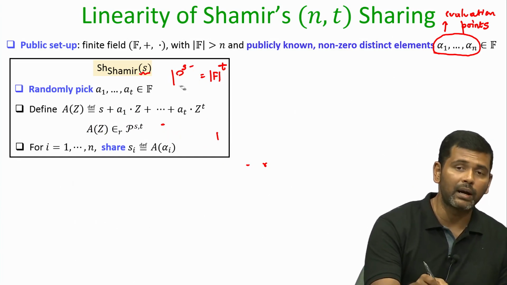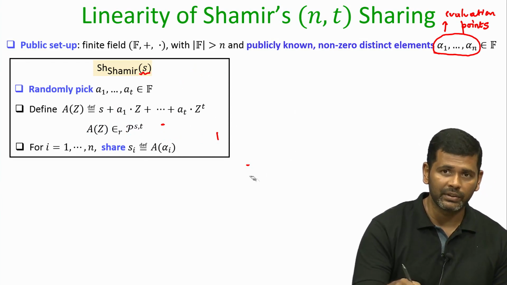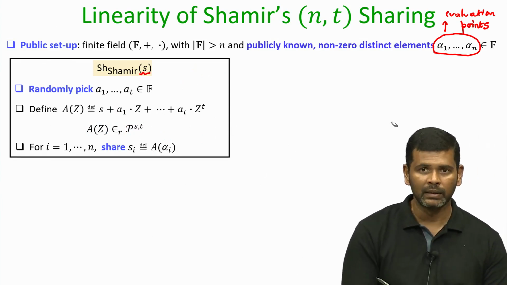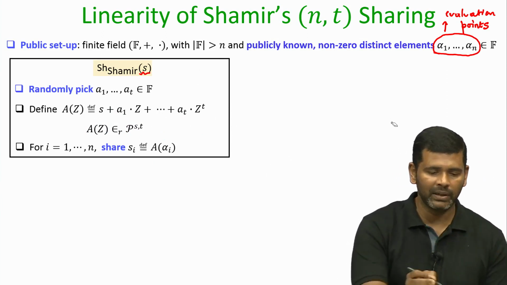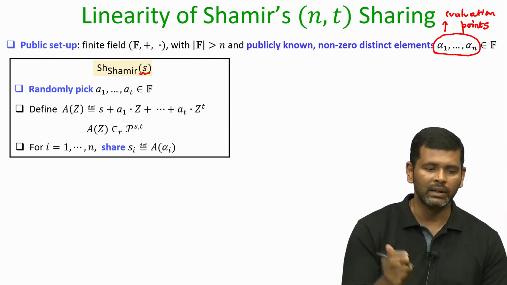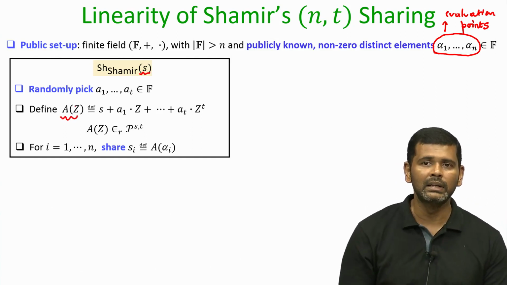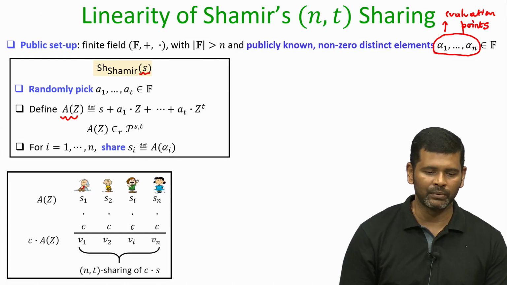I stress every party will know that the ith share is computed by evaluating this random polynomial at alpha i. That is not private information because the algorithm is publicly known. It is only the polynomial which is randomly decided by the dealer at the time of secret sharing the value s.